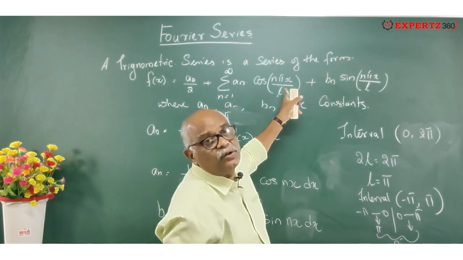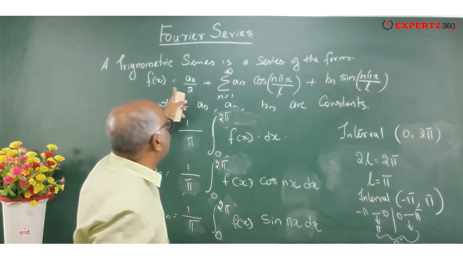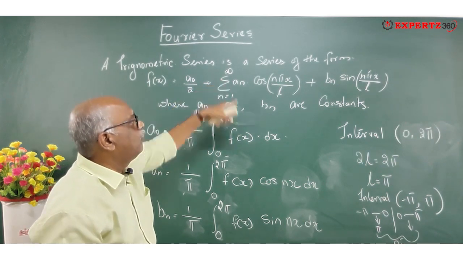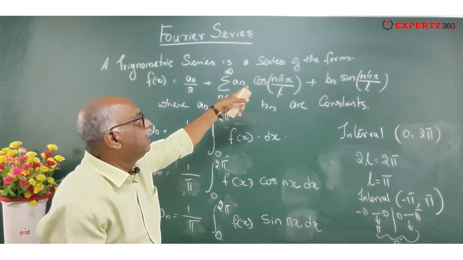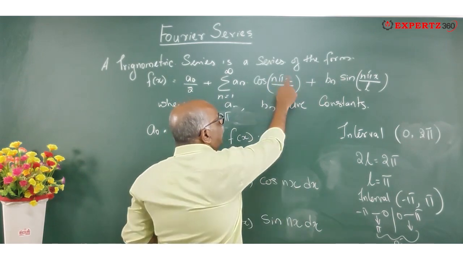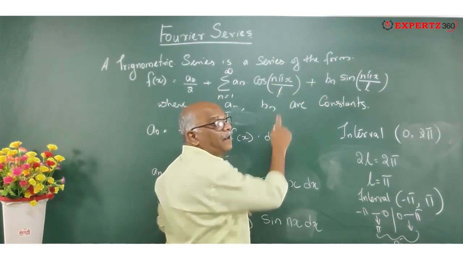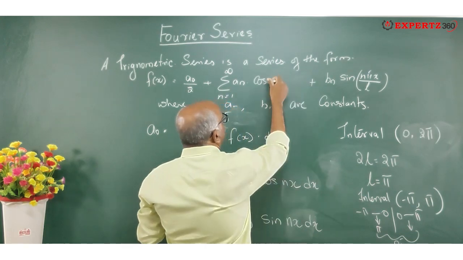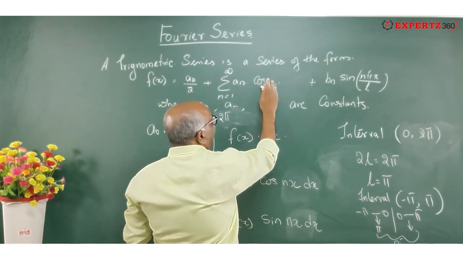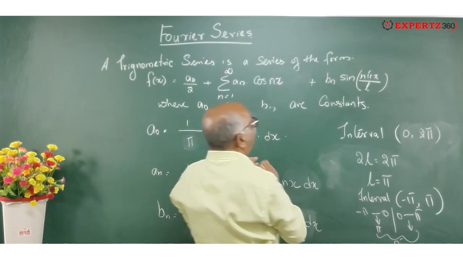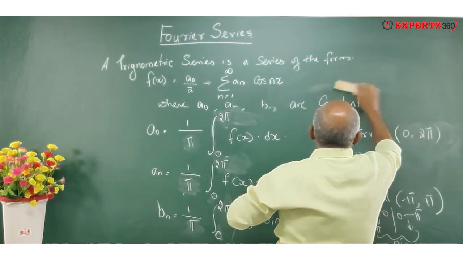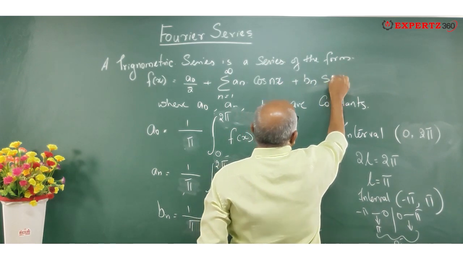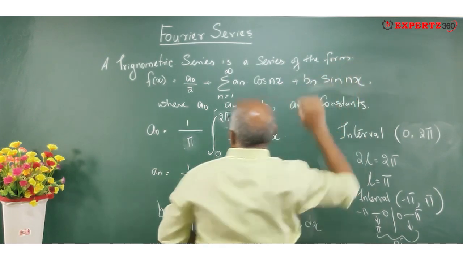Now we have to make the changes over here also. So f of x is equal to a naught by 2 plus sigma n is equal to 1 to infinity a n cos n pi x by L. So here L is equal to pi. So what does this become? This becomes cos nx, and this becomes bn sine nx. Now you see the formula.